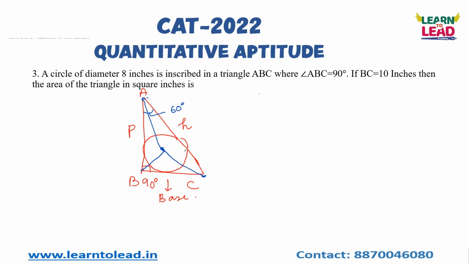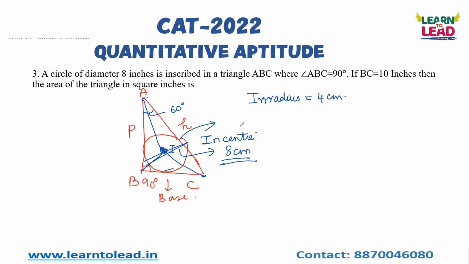Do you understand this? So all the 3 will meet at a point called I. It is nothing but the incenter. Taking this point as center, you can draw a circle. That circle will touch all the sides. So this will form the radius. They have given in this question that the diameter of the inscribed circle is 8 centimeters. So I know that the inradius is 4 centimeters.